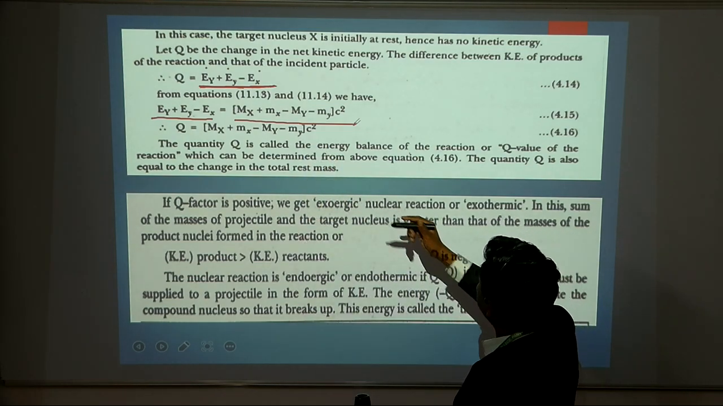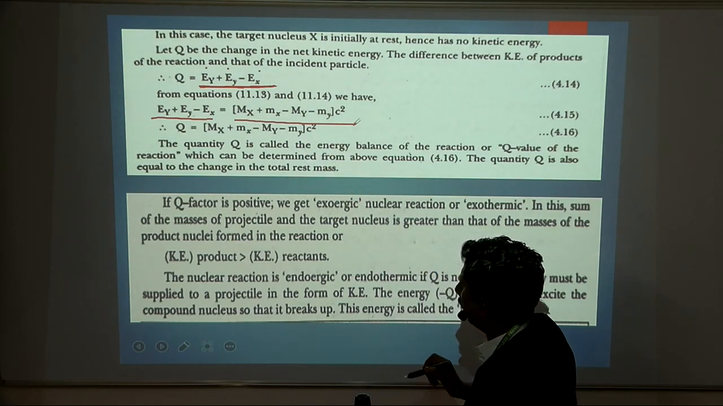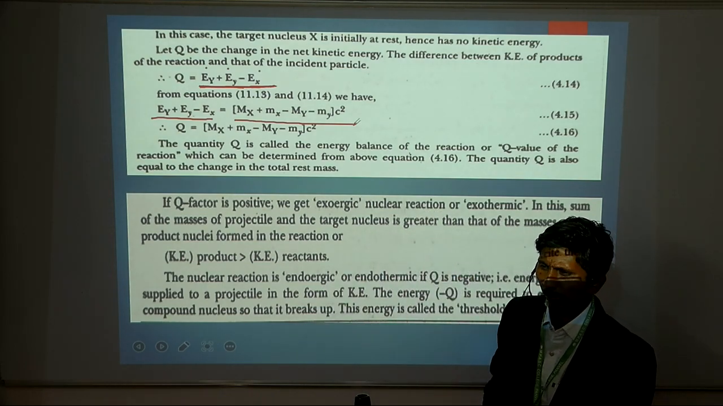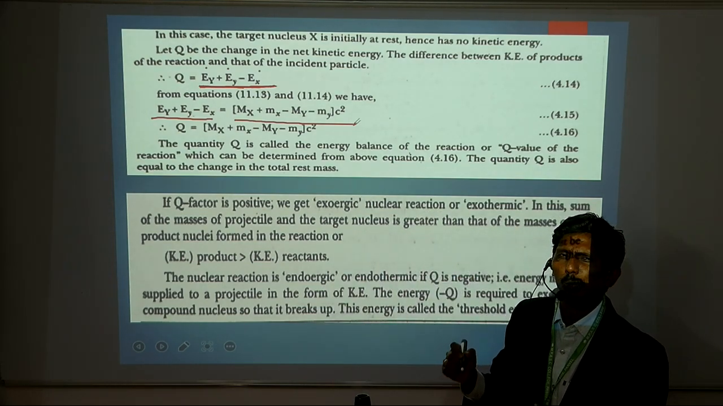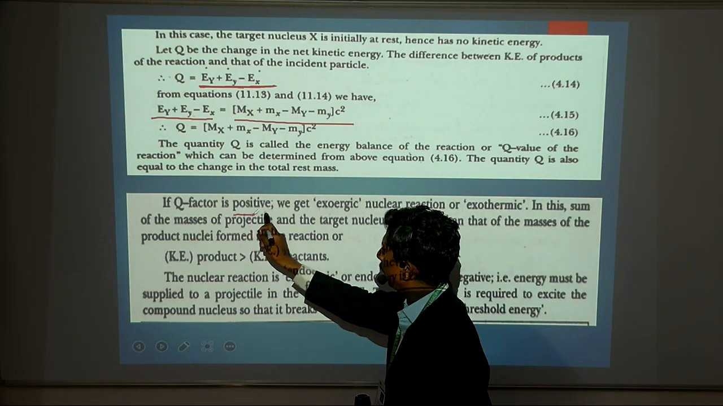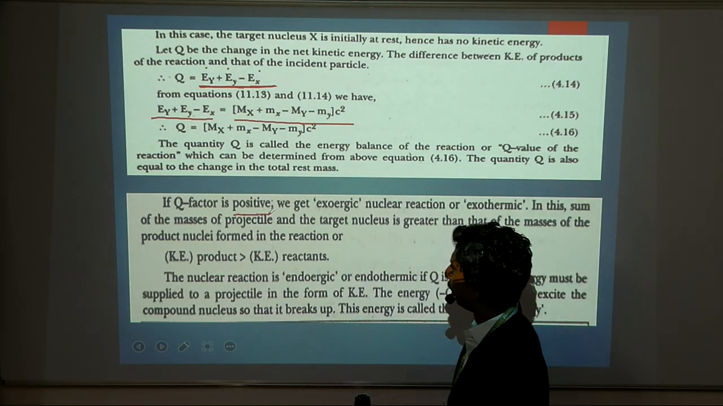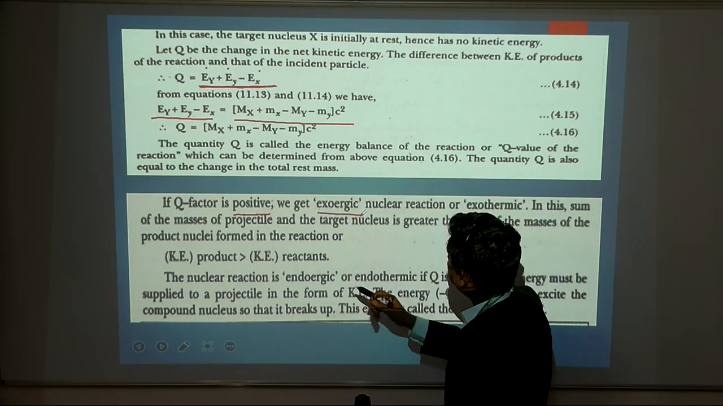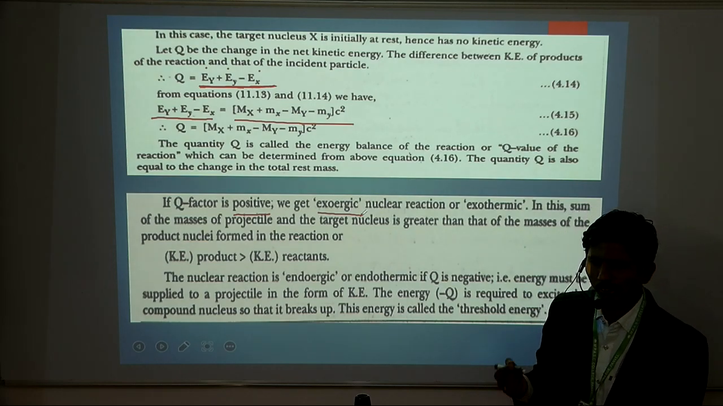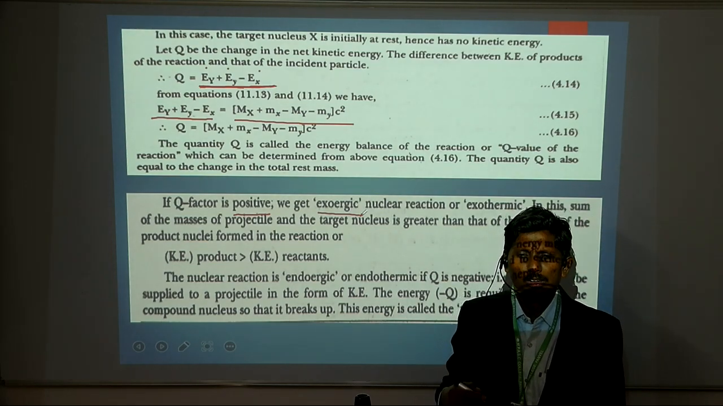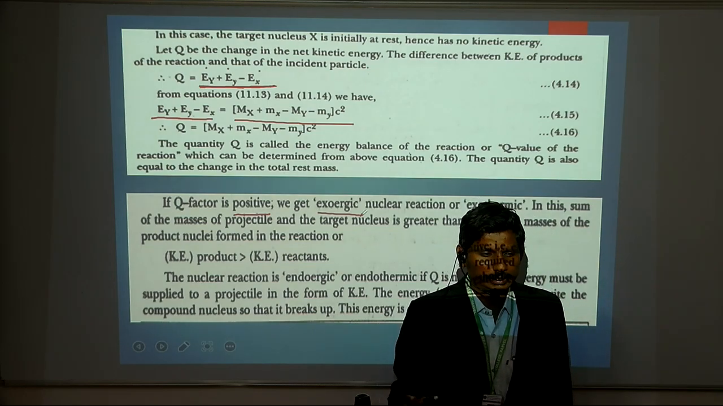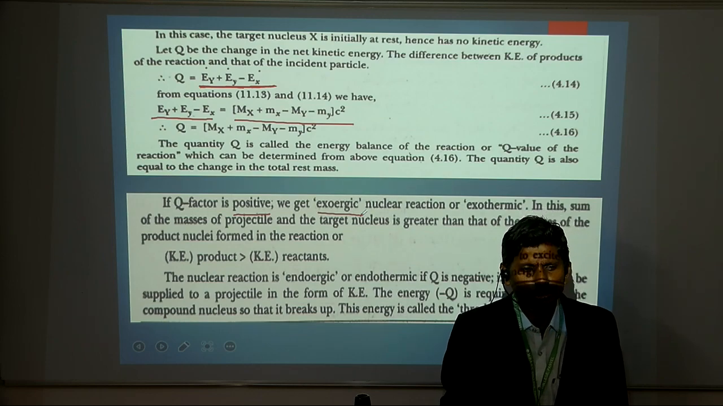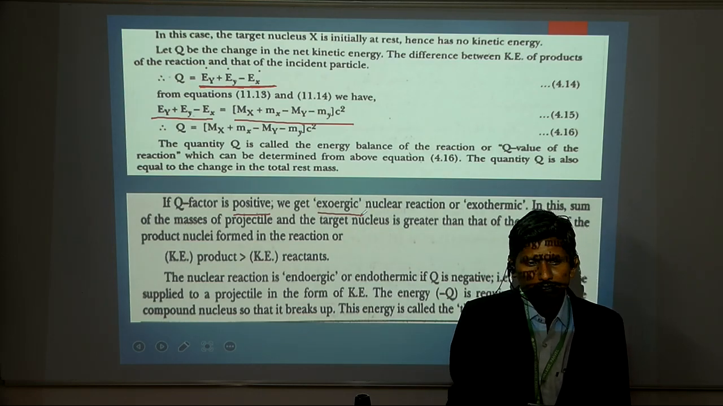Okay, remember that this Q is nothing but the factor we use to define whether our reaction is endothermic or exothermic, on the basis of the value of Q, whether Q is positive or Q is negative. On the basis of that, we define that our reaction is exothermic or endothermic. But what is exothermic and what is endothermic? When energy is emitted from the nuclear reaction, at that time we call it an exothermic reaction. Exothermic also means heat energy is emitted.